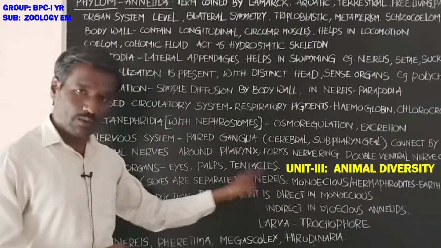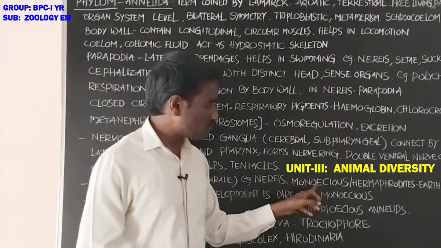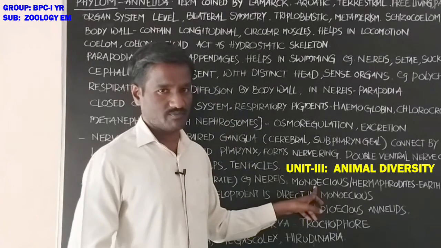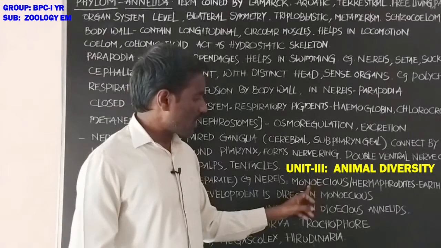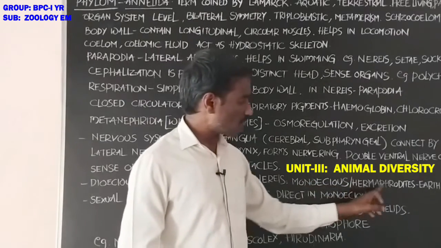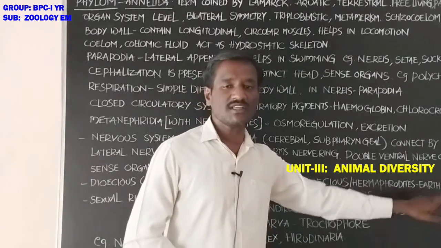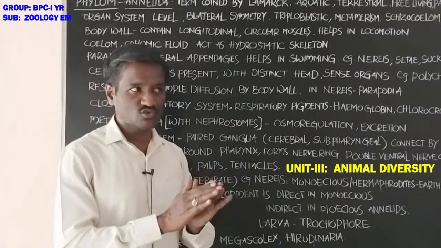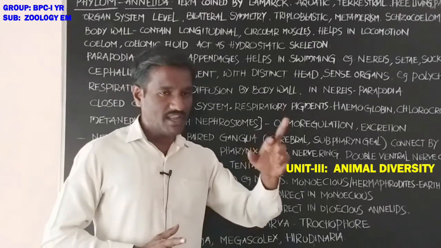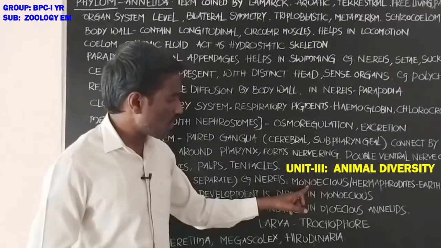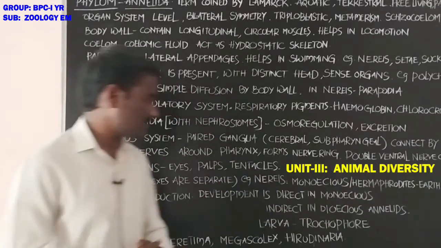And some animals are monoecious, sexually not separate, also called hermaphrodite. For example, earthworms and leeches. Males and females are not separate in these animals.